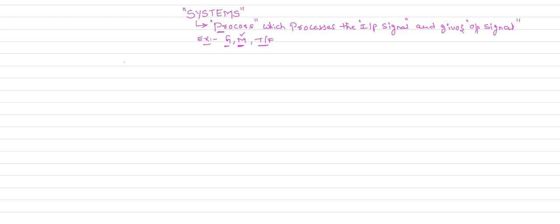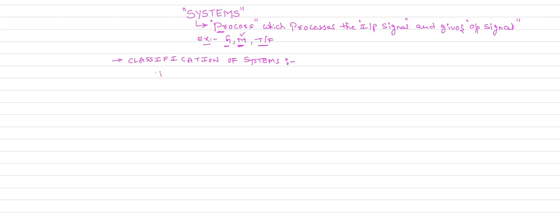Now coming to the classification of the systems. A system processes the input signal and produces the output signal. When it comes to the classification of systems, like signals, systems are also classified into two types.